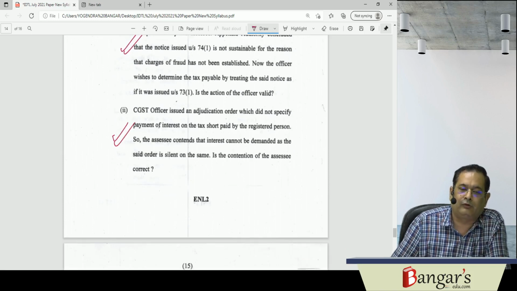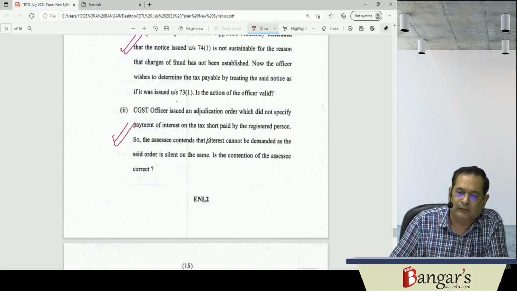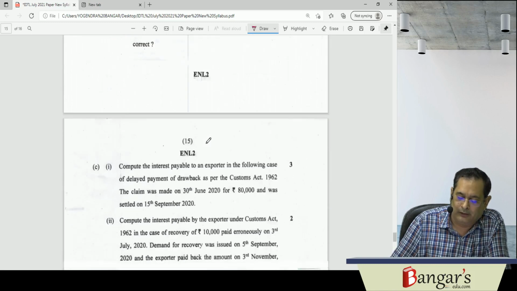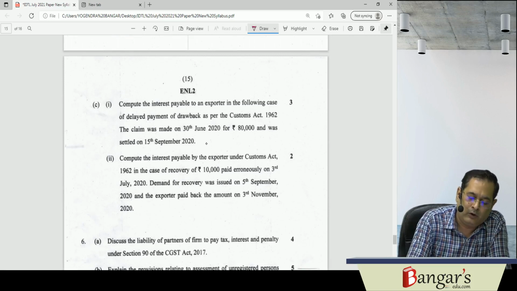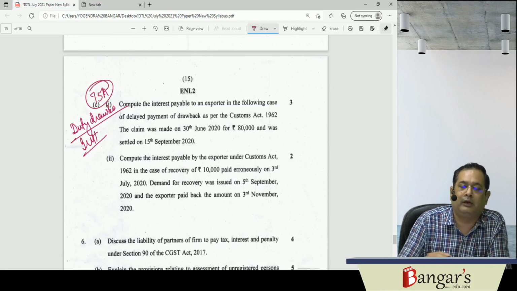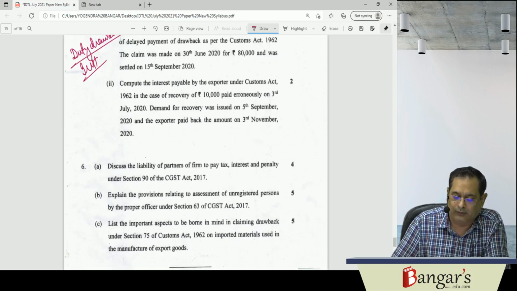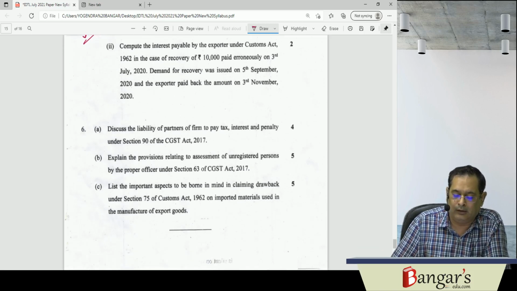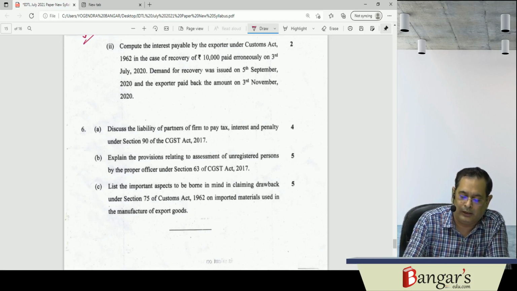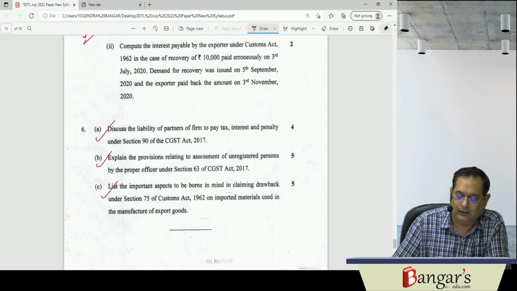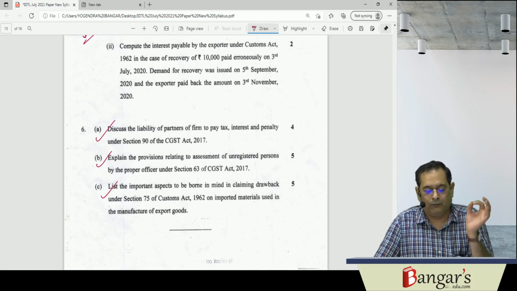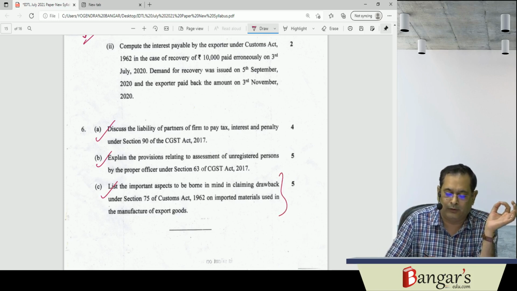Even if the interest is not demanded in the adjudicating order, then also you will be required to pay the interest. So this is a very simple one. We have already discussed it many times in the classes. Relating to duty drawback, I have already told you that duty drawback is important, and calculation of interest on drawback under 75A. This question was dealing with the provisions relating to section 75A. And these were the theoretical questions, 6A, 6B and 6C. So fundamentally, here also a drawback question has been asked.